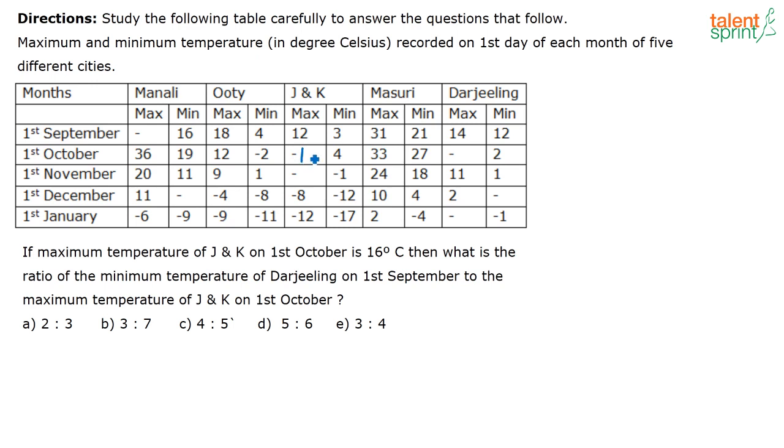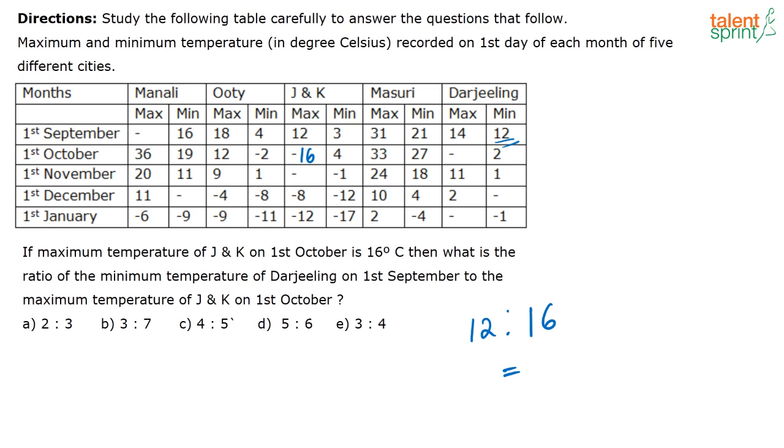So this is 16, that's what they have given. What is the minimum temperature of Darjeeling on 1st September? 12. And the maximum temperature on 1st October, 16. So 12 is to 16, correct? That's all you have to find out.